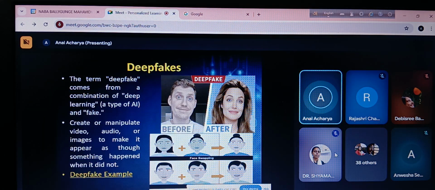Another example is something called deepfake. Where has the name come from? It has come from two terms: one is deep, another is fake.